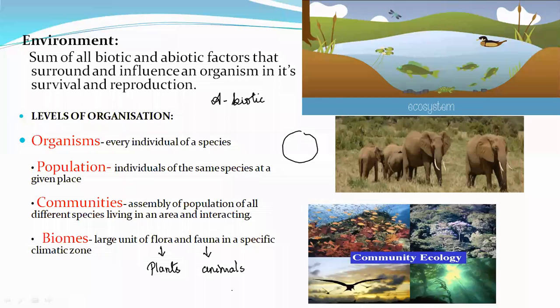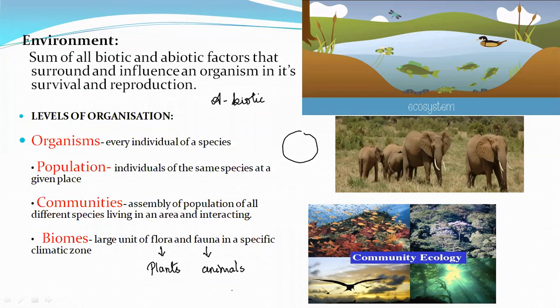Large unit means a large area of flora and fauna within a specific climatic zone. Now coming to the forest area: too many flora and too many fauna as well. Yes or no? Many animals and many plants are there in a specific climatic zone. Now, what is a climatic zone? There are different climatic zones: desert, grasslands, alpine and tundra region, temperate zone, tropical forest, coniferous forest. You will find these in these particular climatic zones only.